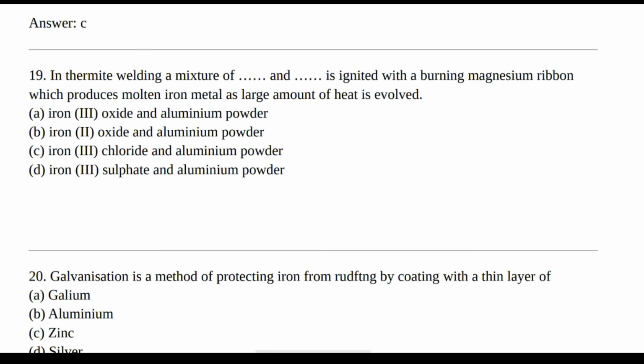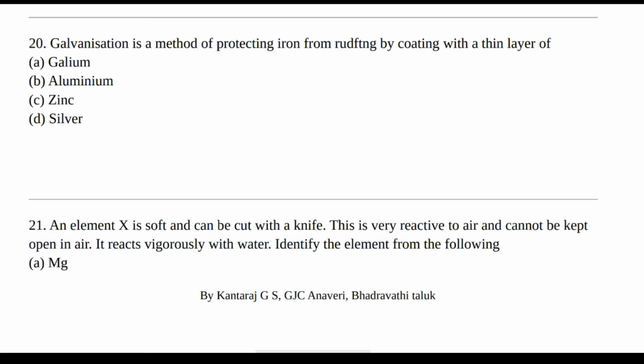Next question. In thermite welding, a mixture of dash and dash is ignited with a burning magnesium ribbon, which produces molten iron metal as a large amount of heat is involved. Options are iron 3 oxide and aluminium powder, iron 2 oxide and aluminium powder, iron 3 chloride and aluminium powder, iron 3 sulfate and aluminium powder. The right answer is option A, iron 3 oxide and aluminium powder.